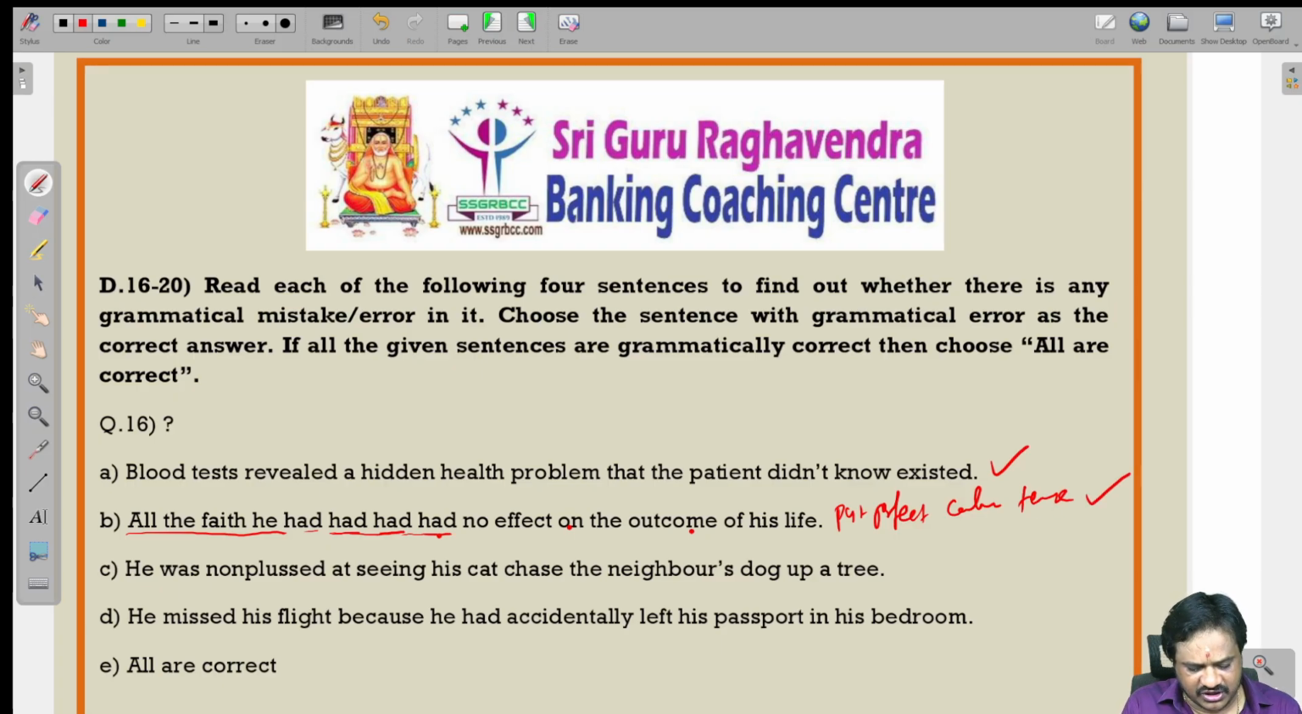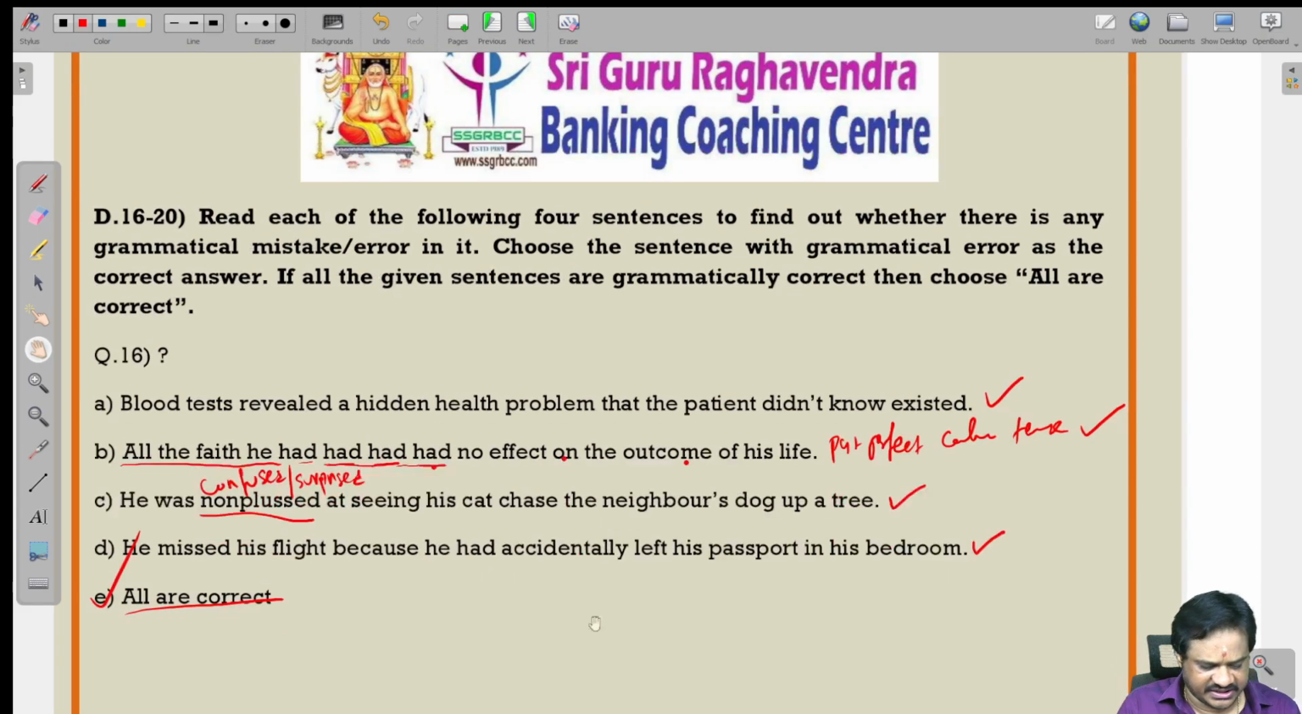He was nonplussed at seeing his cat chase the neighbor's dog up a tree. Nonplussed means confused; it may be taken as either confused or surprised. So here also there is no grammatical error. He missed his flight because he had accidentally left his passport in his bedroom. So this is also grammatically correct. So all correct is the right answer.